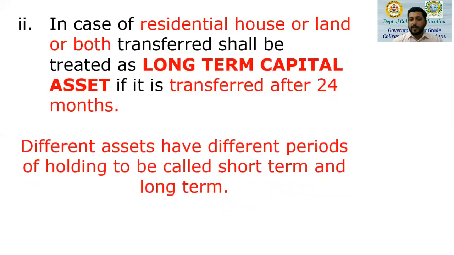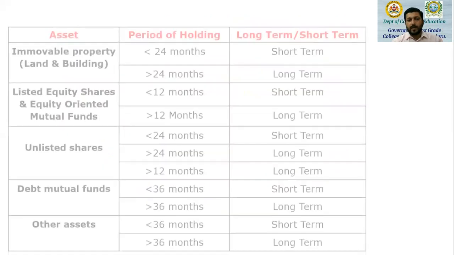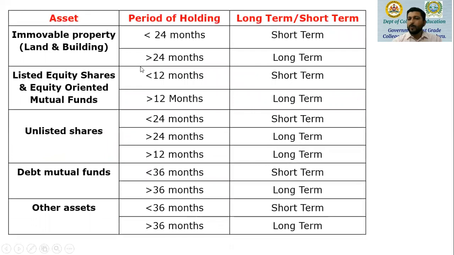Remember this. Different assets have different periods of holding if we have to call it a short-term or a long-term capital asset. So let's look at such items now. When do we treat an item as a short-term or a long-term capital asset? Immovable property, that is land or building or both. If the period of holding is less than 24 months, if it is transferred within 24 months, then that asset becomes a short-term capital asset. But if the same immovable property is held for more than 24 months and thereafter it is transferred, that asset becomes a long-term capital asset.